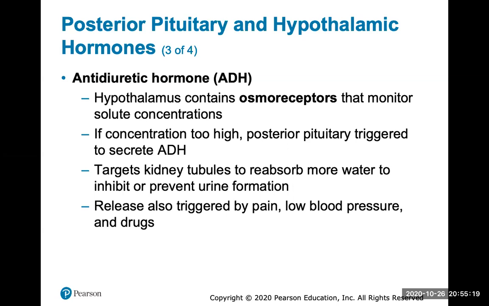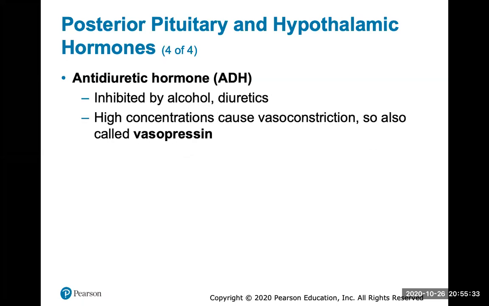The release is also triggered by pain, low blood pressure, and drugs. So if you have extremely low blood pressure in your body, antidiuretic hormone will be released to try to absorb more water to increase blood pressure. It's inhibited by alcohol and diuretics. That's why when you drink a lot of alcohol, you urinate very frequently, because alcohol inhibits antidiuretic hormone. High concentrations will cause vasoconstriction, so antidiuretic hormone is also called vasopressin.